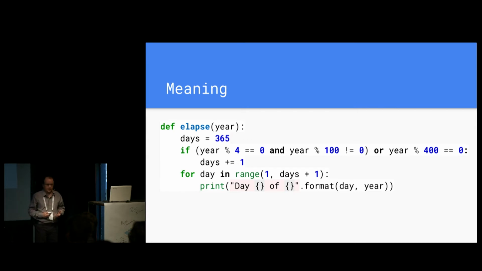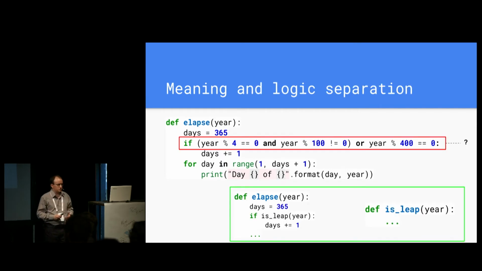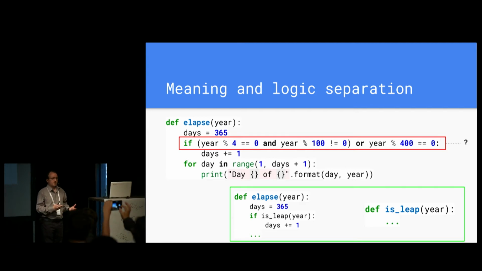And something is not quite clear. In particular, this line is not actually very declarative, and I find myself trying to reverse what it's trying to do. I say, okay, maybe it's trying to figure out if the year is divisible by 4, and now by 100, it's trying to do something, and if that condition is met, it's adding an extra day. So I say, maybe it's trying to figure out if the year is leap or not. But that's the problem. The fact that I had to guess is the problem.